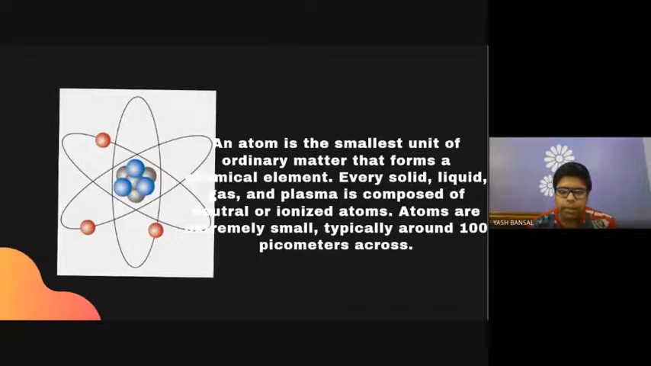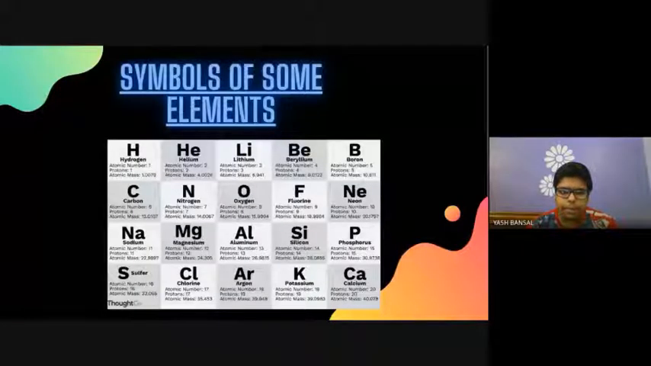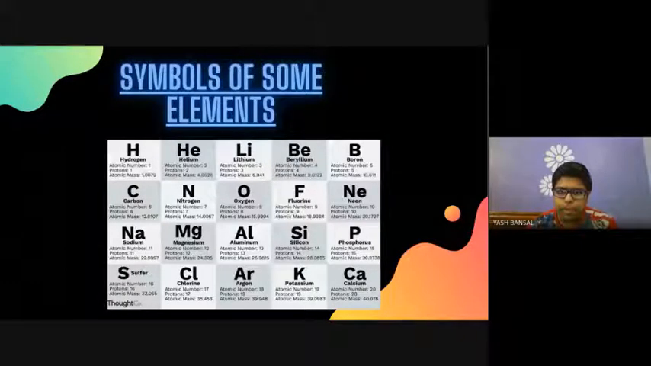Here are the symbols of some elements. Hydrogen, its symbol is capital H. Helium, He, lithium, Li, beryllium, Be, boron, B, and so on.